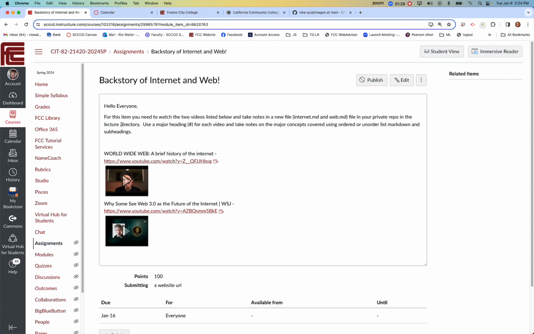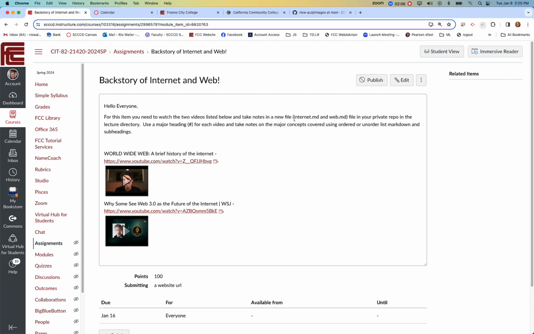Now we will end up creating subdirectories in that after we clone, which we will do next week, and don't worry if you don't know that term, you'll learn it. Use major headings, so this is the markdown major heading for internet, right? Use this as your text for the heading, and then take notes. On those notes, make sure you're using ordered or unordered lists and subheadings, because there's definitely more content on this first one than on the second one, okay?